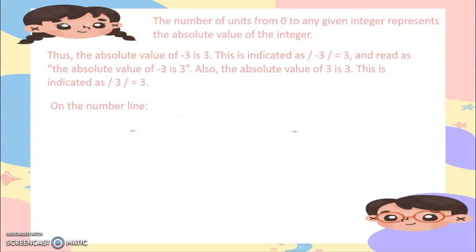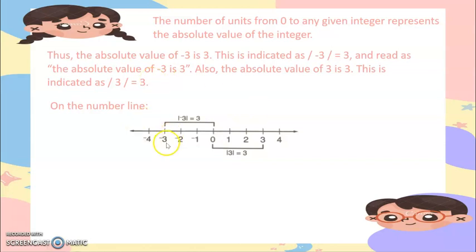On the number line, the distance of negative 3 from 0, we say that is the absolute value of negative 3 is equal to 3. And the distance of positive 3 to 0, that is absolute value of 3 equals 3. Amo ni siya ang itsura sang given ta sa number line. So that is what we meant when we say absolute value of a number.